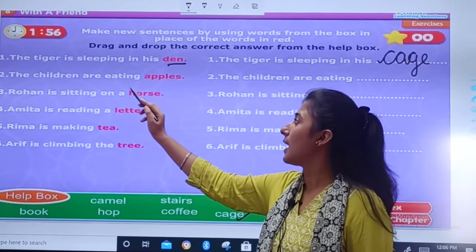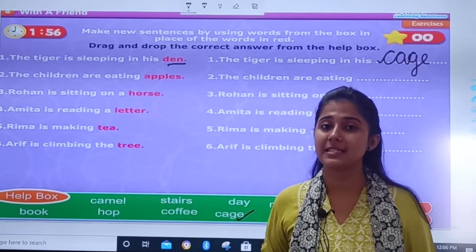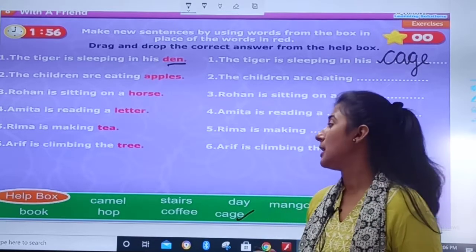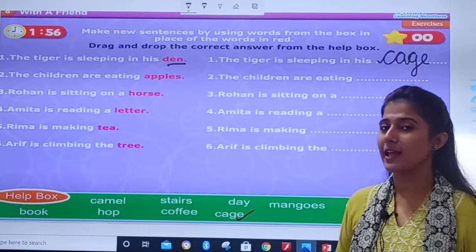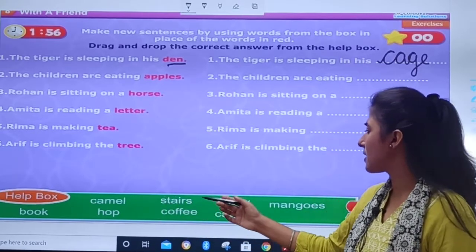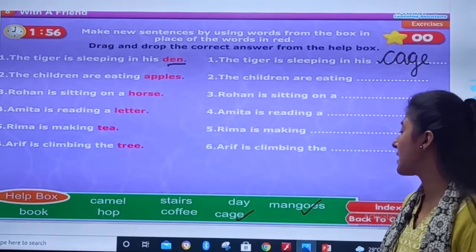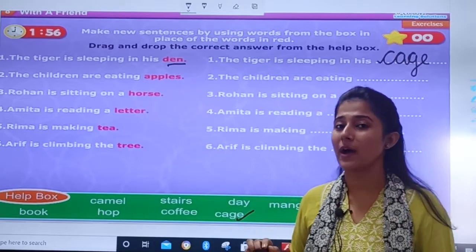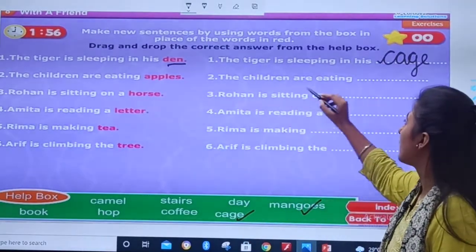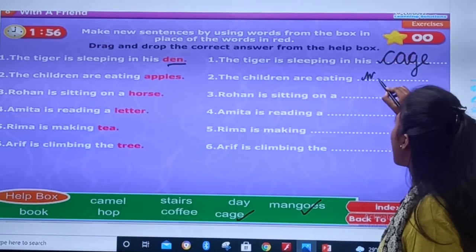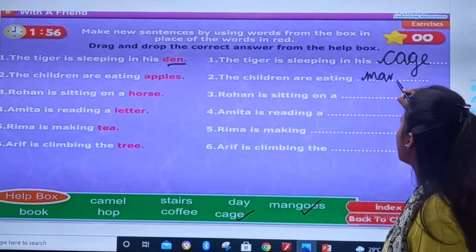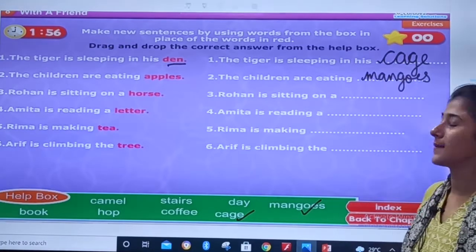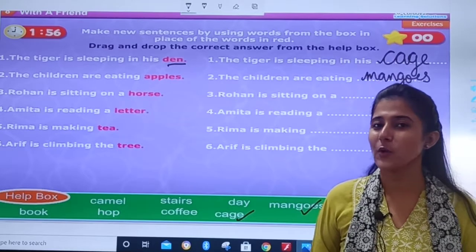The children are eating apples. Now instead of apples we can also put some other fruit. Let us search the correct answer in the help box. Camels, stairs, they, no. Mangoes, yes. Mangoes is the name of a fruit. So instead of apples, you will write mangoes. The children are eating mangoes. M-A-N-G-O-E-S. Okay. The children are eating mangoes.